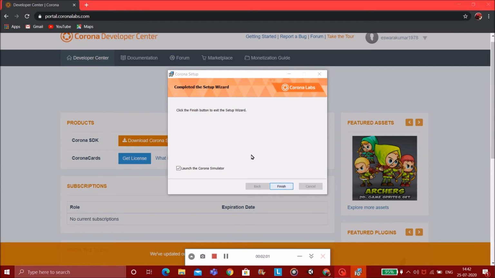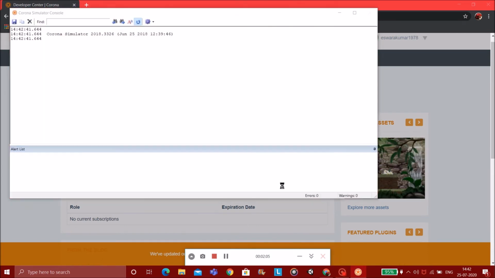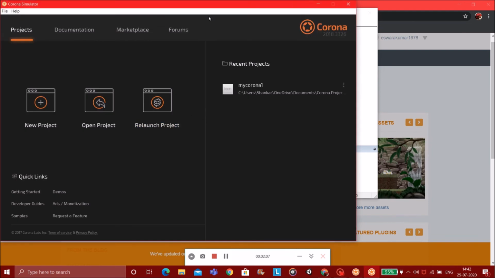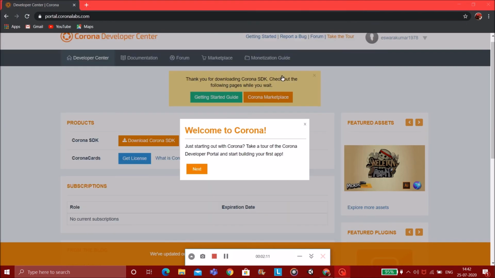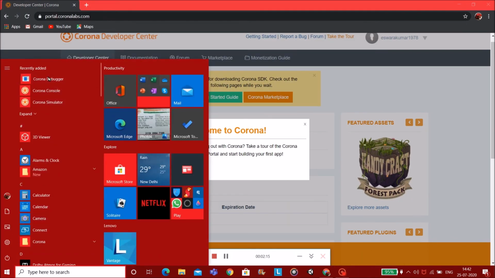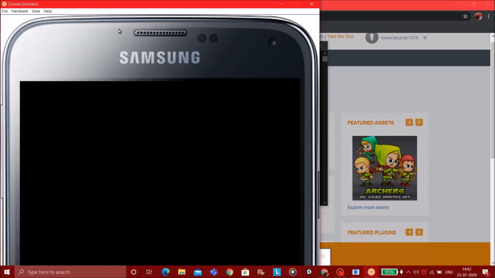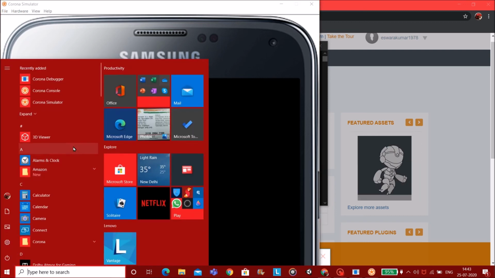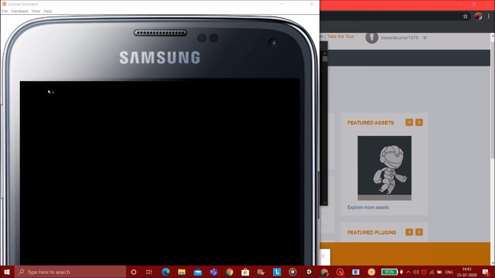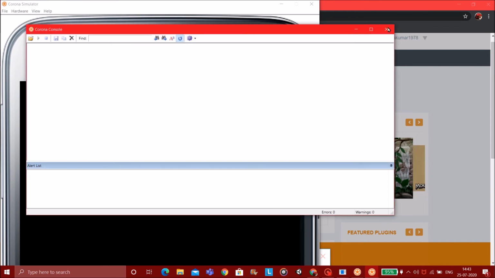After that, you'll see this dialog box, then click on finish. And this is the Corona Simulator. Then there'll be many apps like Corona Simulator, and also Corona Debugger and Corona Console. You have to type some code here. This is the simulator, like a phone simulator, and then the console. It's like a good game developing app.